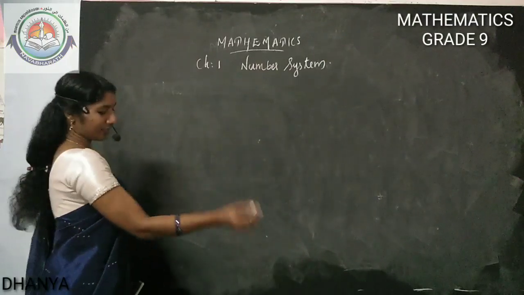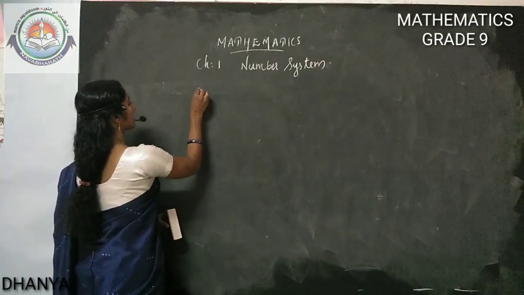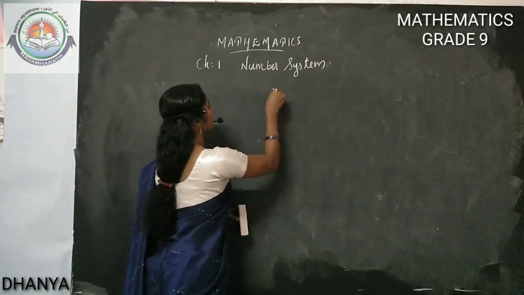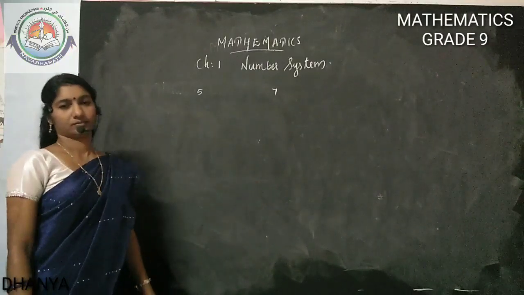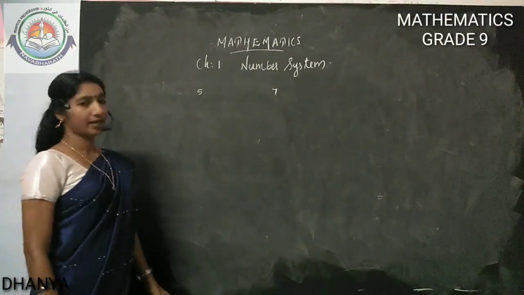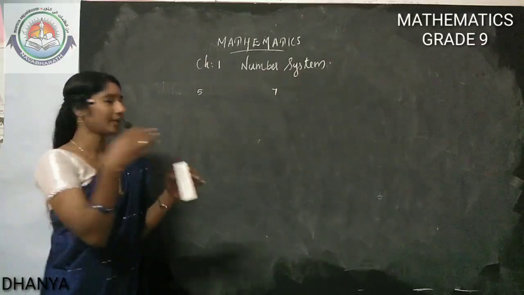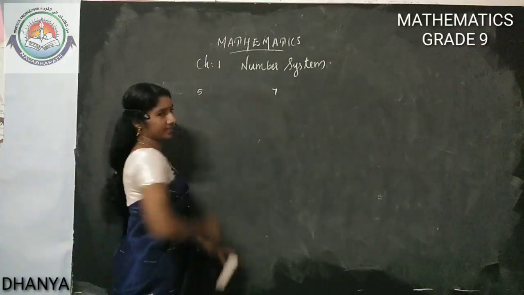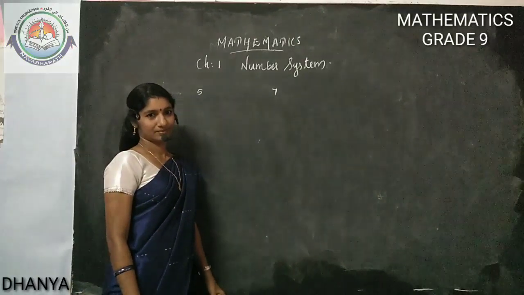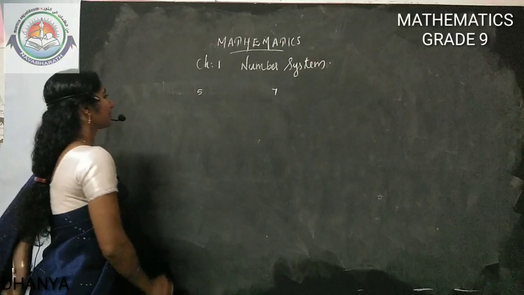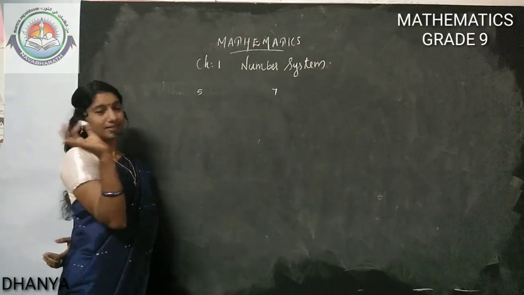Okay, so the question which we discussed, or another question we can write: in between 5 and 7, we need to insert some numbers. Can we start? Very easy method I am discussing.